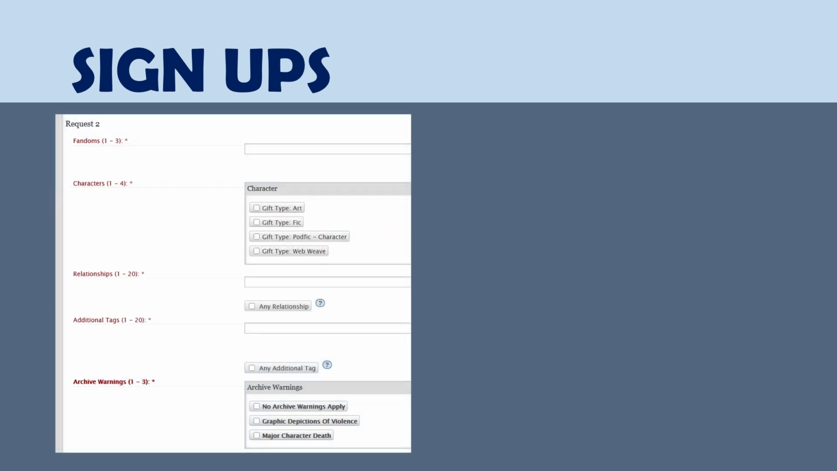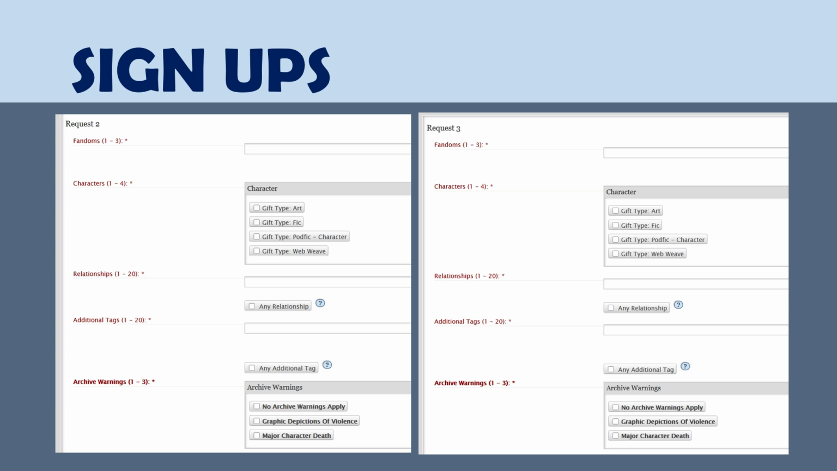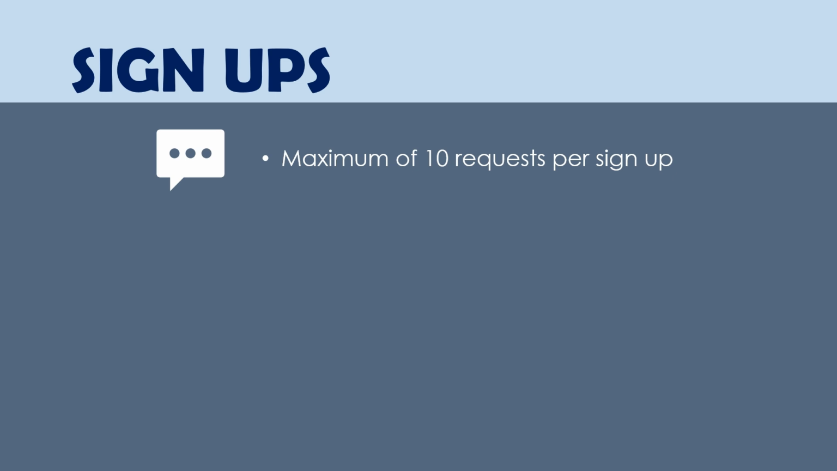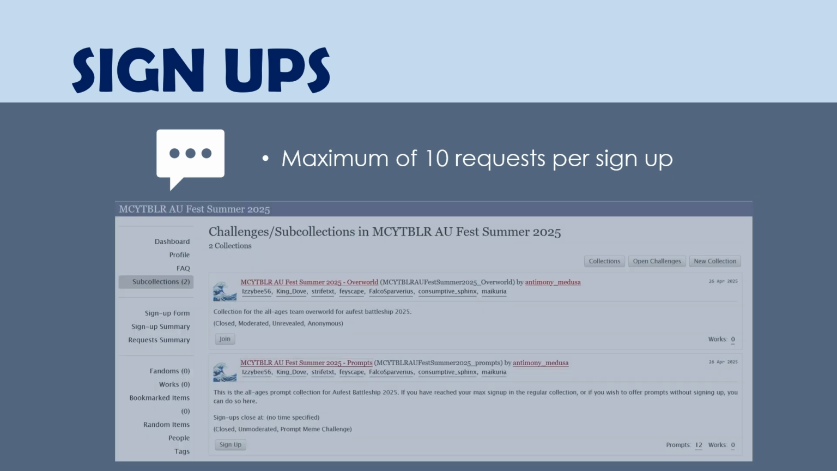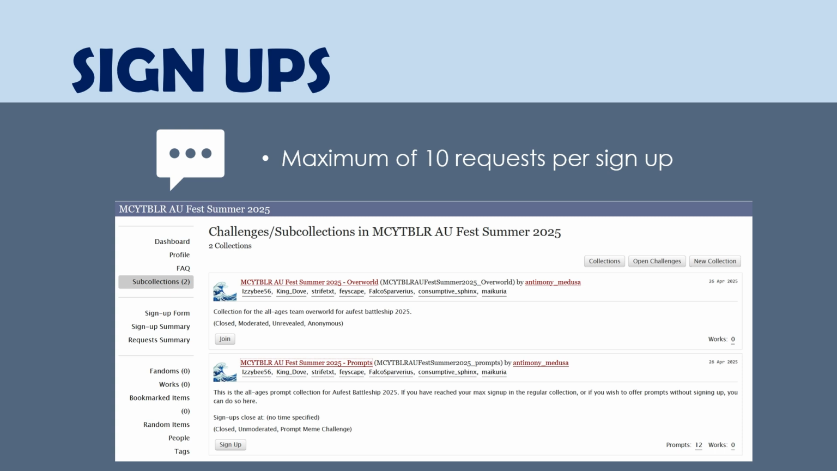You will do this process 2 more times for requests 2 and 3, and you can add up to 10 requests. Once you are done with your sign up, you may press the submit button. You have a maximum of 10 requests per sign up, but if you have more ideas, feel free to drop them in the prompt collection of the event, which you can find by clicking on the sub-collections tab on your left hand. However, before you get onto that, there's one more step that you must complete.